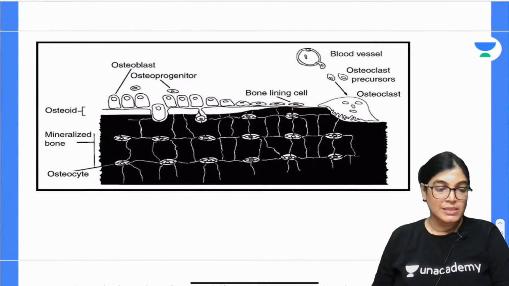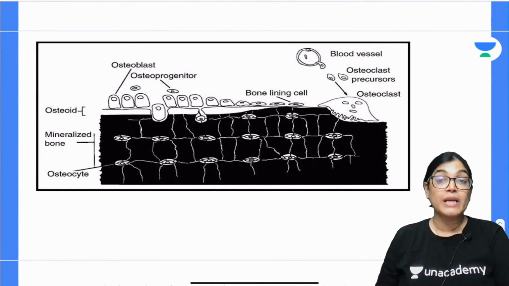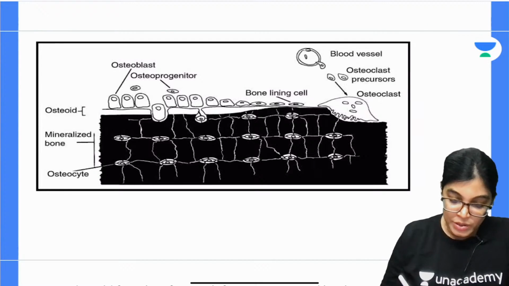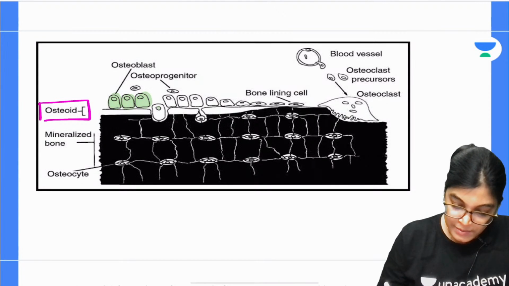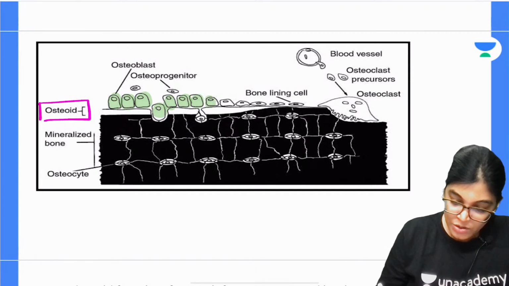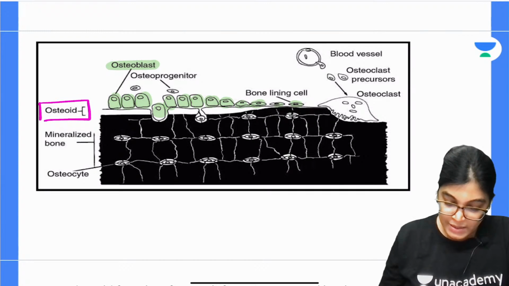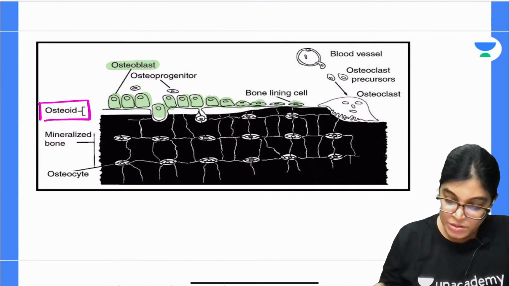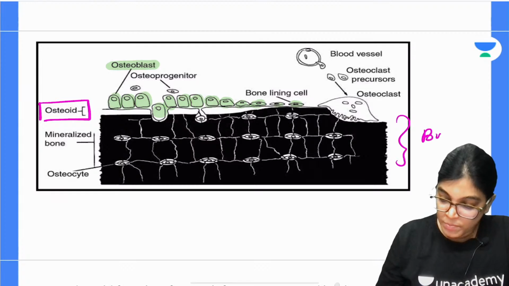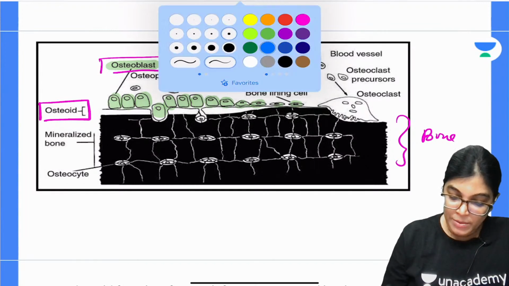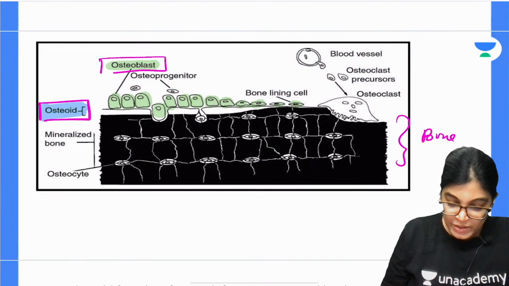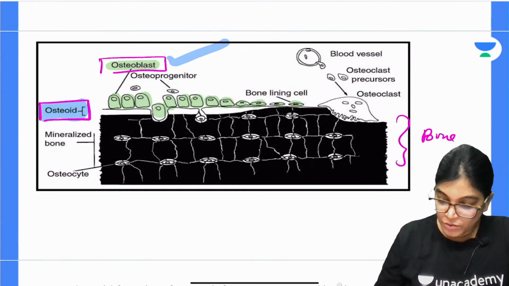Now let me share this image where I want to show you the exact location of osteoid. Here you can see this is the osteoid matrix, and here the cells can be clearly seen. These are all osteoblasts, which are surrounded by osteoid, as you can see. Then the bone starts. So you can clearly see, if we talk about osteoid, the location is between the interface of the osteoblast and the bone.